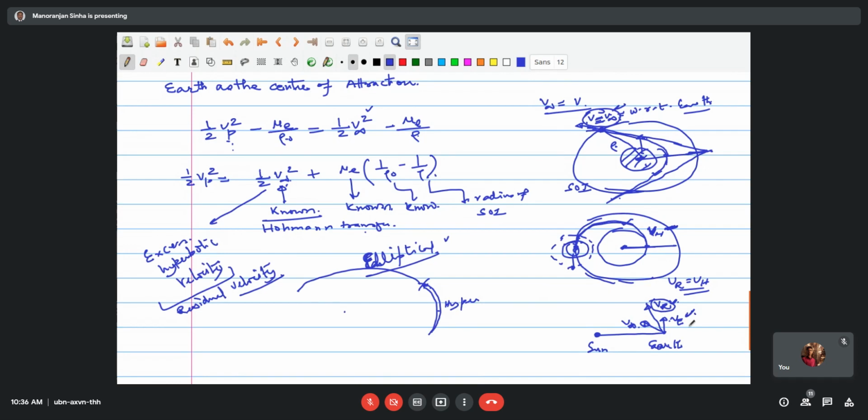But to shorten the flight time, it's required that during this course from here to here, you have a hyperbolic orbit, so the duration of this orbit will get reduced. And also if you have the hyperbolic velocity here, the duration of the total flight will get reduced. Hyperbolic velocity means if you have certain residual velocity here, the duration of the flight around the sun up to the Mars will get reduced. Otherwise, it will be larger.